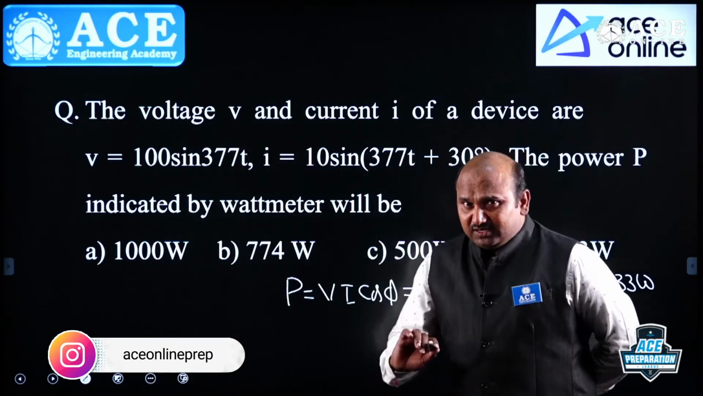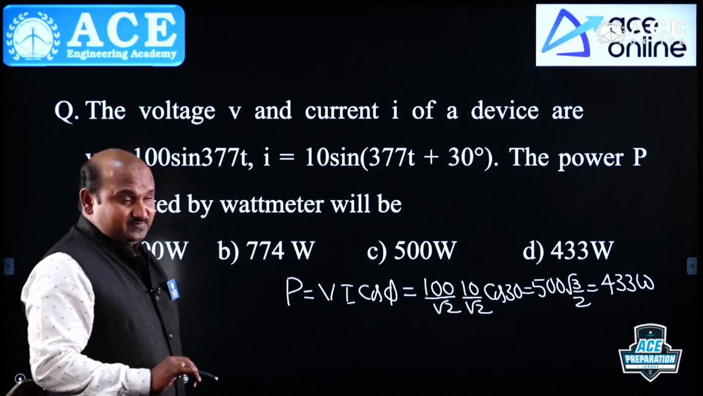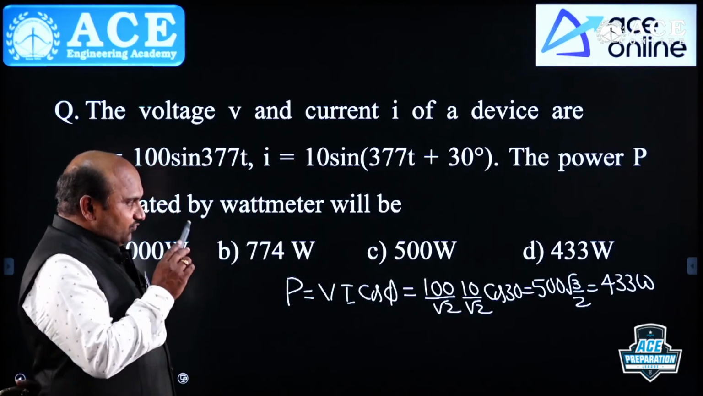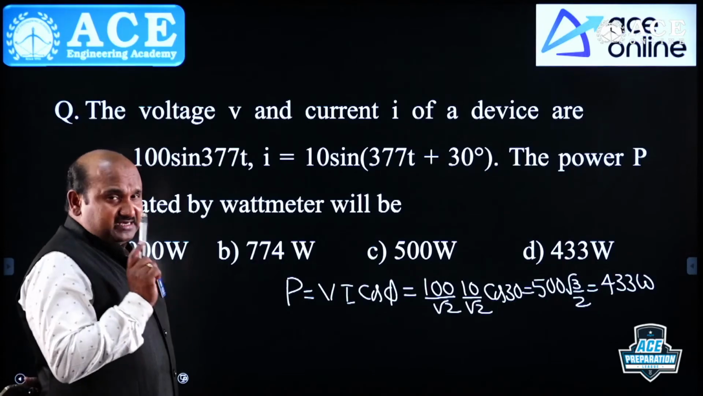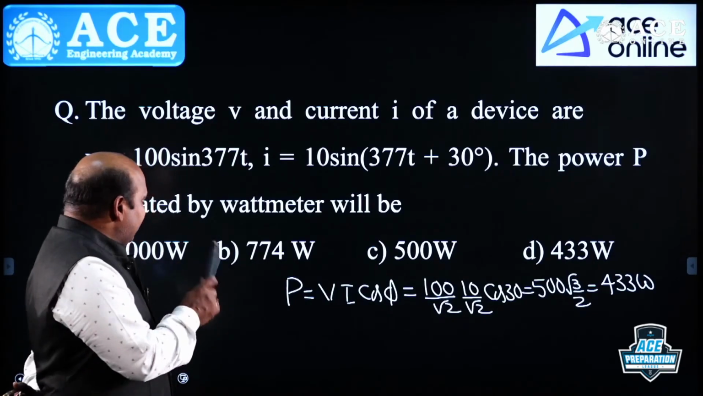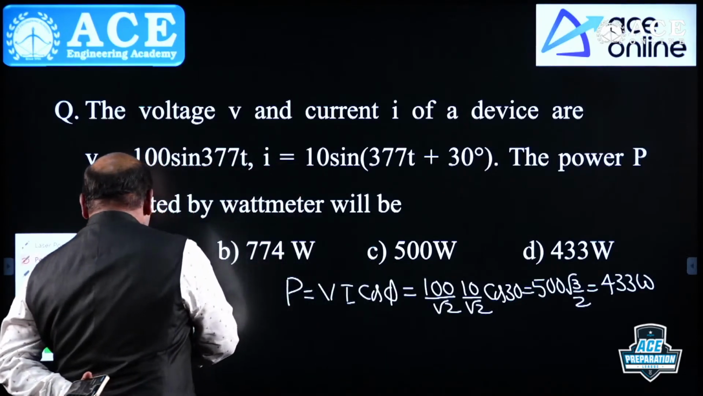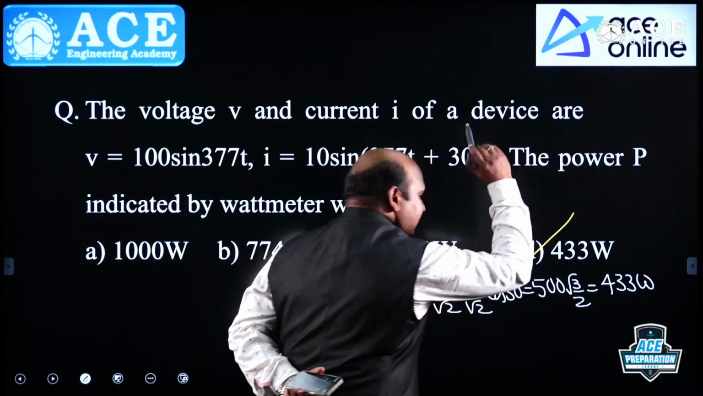1.73. You need not go for calculations for this one. You need not go for a calculator for this. Directly 250 into root 3, 1.732. It is less than 500 first of all. Less than 500 means which is D. Directly you can take it. You need not go for any calculator.